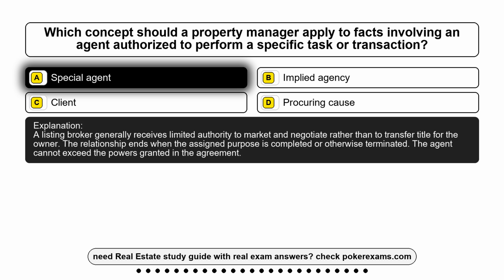A listing broker generally receives limited authority to market and negotiate rather than to transfer title for the owner. The relationship ends when the assigned purpose is completed or otherwise terminated. The agent cannot exceed the powers granted in the agreement.